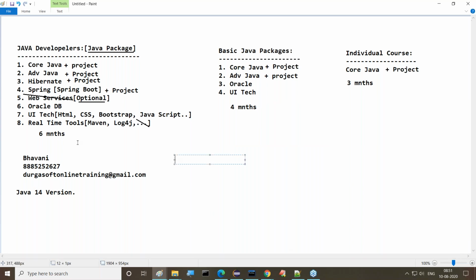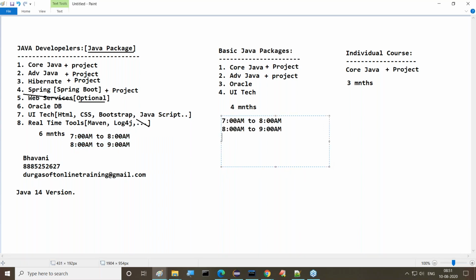And if we are taking the total Java package, your timing will be 7 a.m. to 9 a.m., 2 hours of time we are going to take. For the Java developers course, 7 a.m. to 8 a.m. is one slot, and 8 a.m. to 9 a.m. is another slot. The same schedule will be followed for the basic Java developers also.